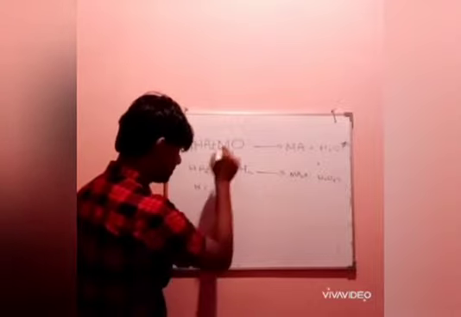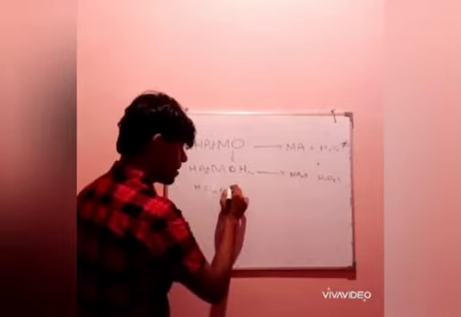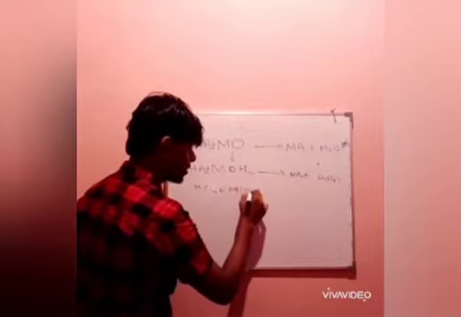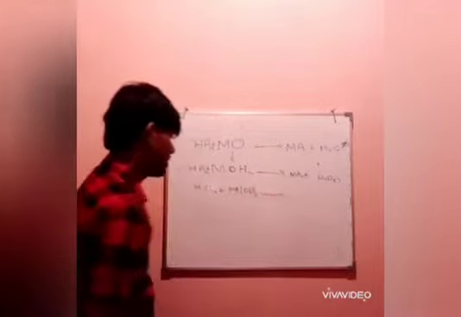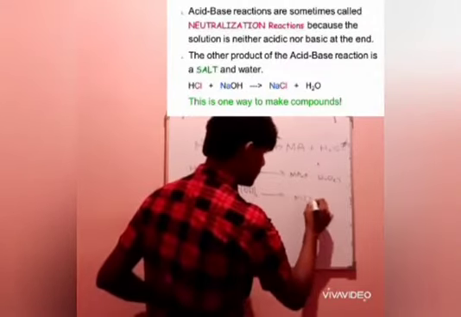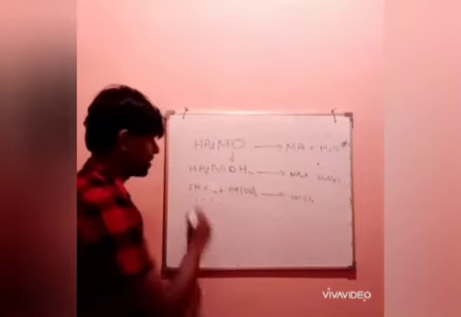Again, HCl plus Mg(OH)2. In this case, it is OH twice. So what happens now? The same case: MgCl2, so there have to be 2 Cl, then 2 Cl balanced.